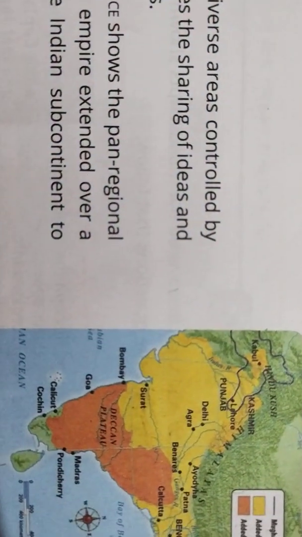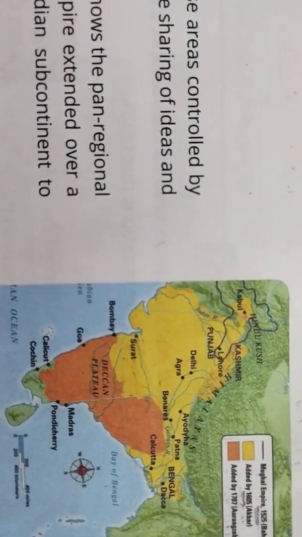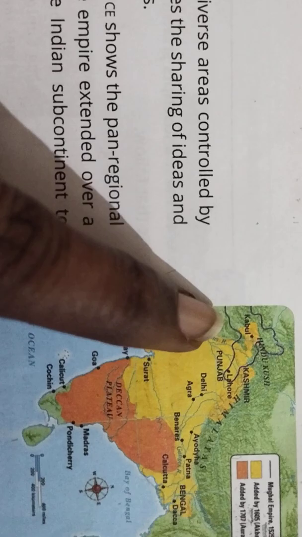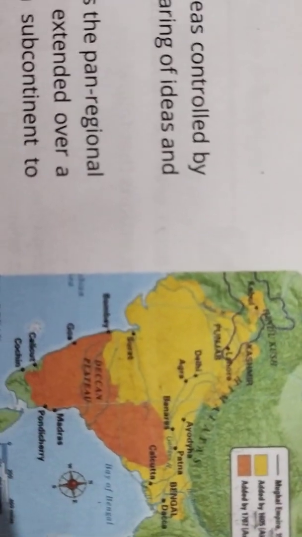Hindu Kush, then Hindu Kush, Lahore. These places come under the Mughal Empire, and Babur was the main person who was ruling at that particular time in the year 1525. And this yellow color, you can see in the map it was given in yellow. So here it was added by 1605 and it was ruled by Akbar.